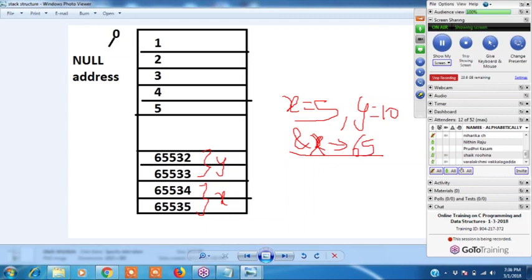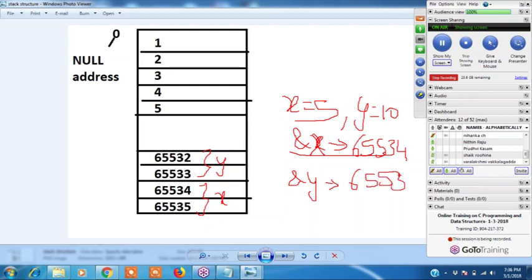Are you following? Guys, 34 it is. Now tell me, what is the address of y? 32 or 33? 32. Yes, address of y means 32.